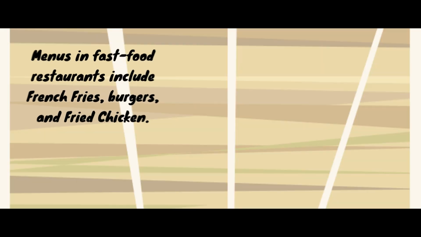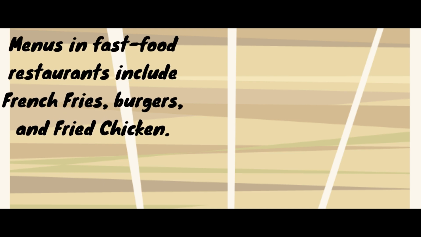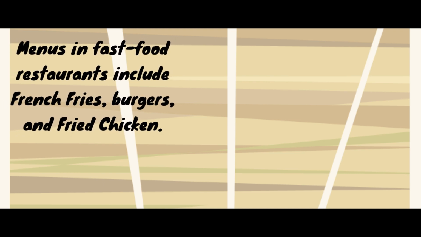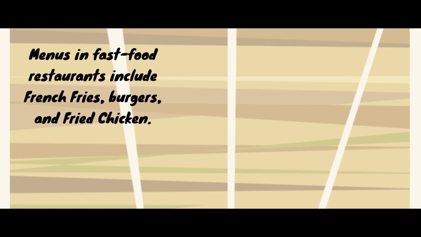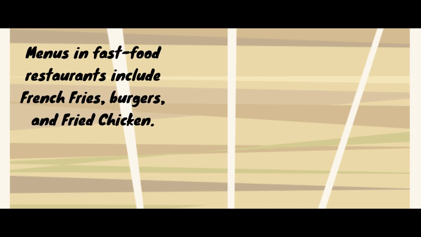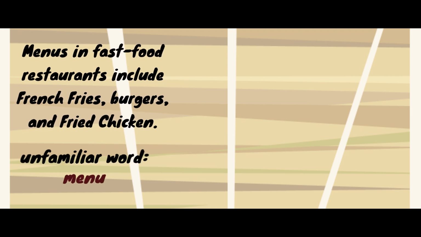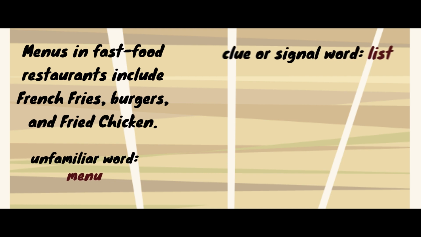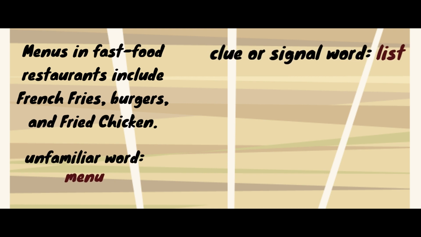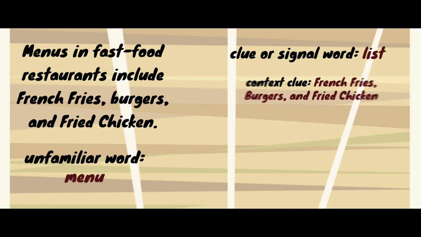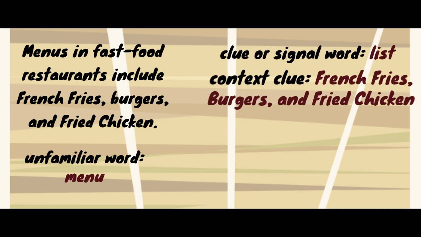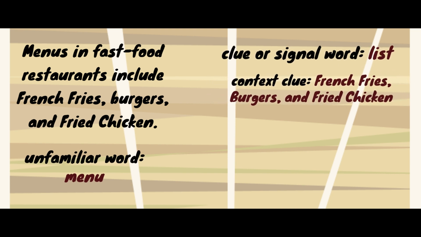Menus in fast food restaurants includes French fries, burgers, and fried chicken. What is the unfamiliar word? Menu. What is the clue or the signal words? The list. Now, what is the list given or the context clue? We have French fries, burgers, and fried chicken.